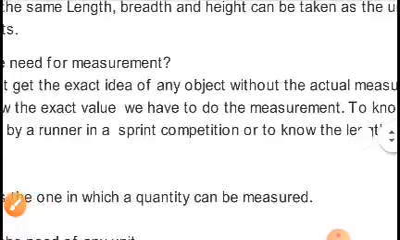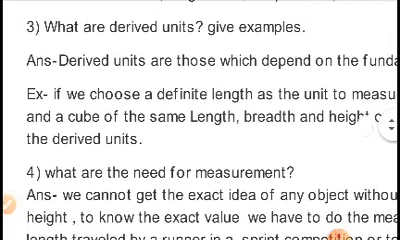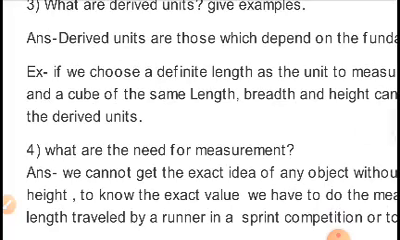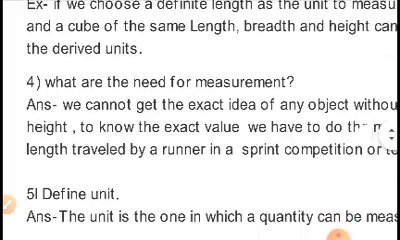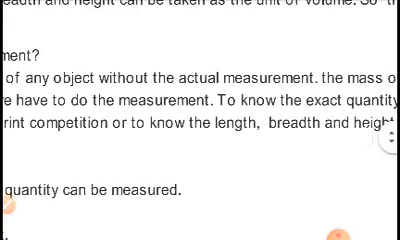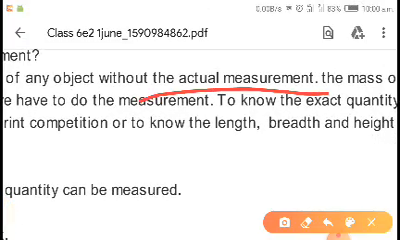Now let us come to the next topic, number 4: what is the need for measurement? We cannot get the exact idea of any object without actual measurement. Without actual measurement we will not get the exact idea.